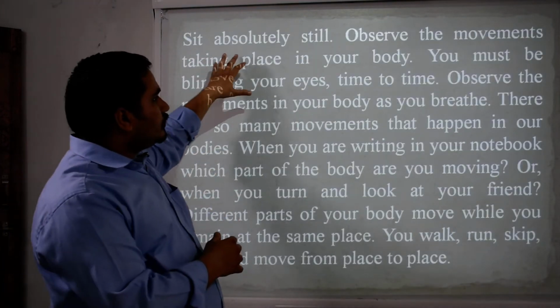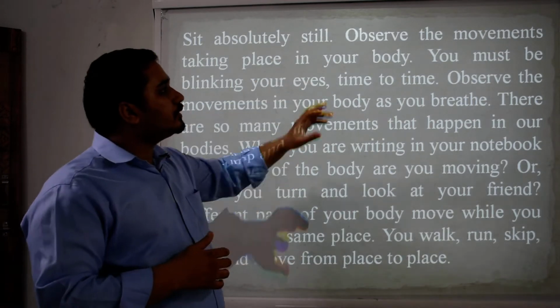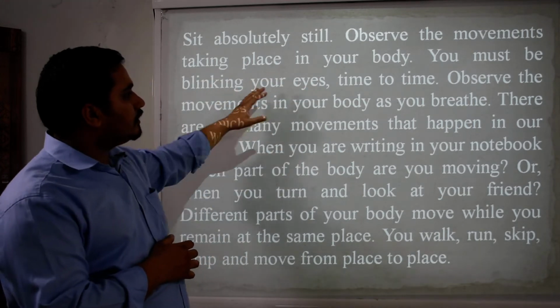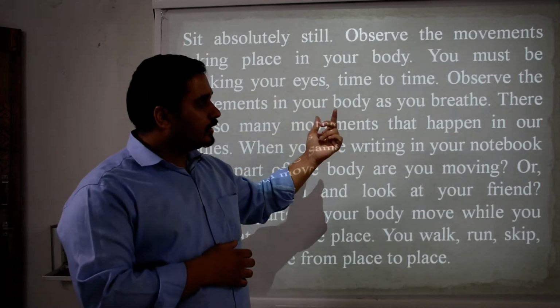Sit absolutely still. That is the main process of our body structure while we are sitting. Observe the movement taking place in your body. You must be blinking your eyes from time to time. Observe the movement in your body as you breathe.